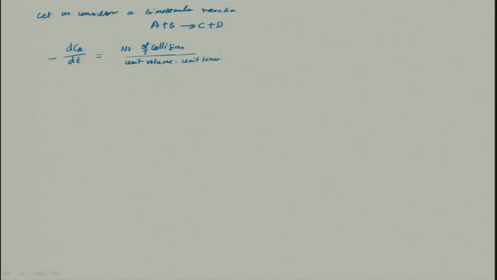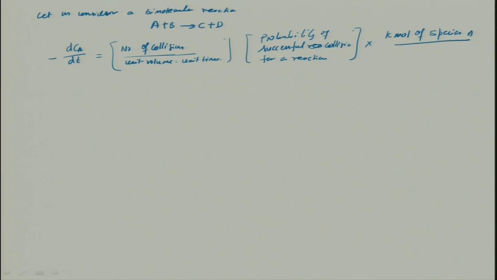Then I have to include the probability of successful collisions for a reaction to take place, into the number of moles, kilomoles, of species A, divided by the number of A molecules. Make sense?